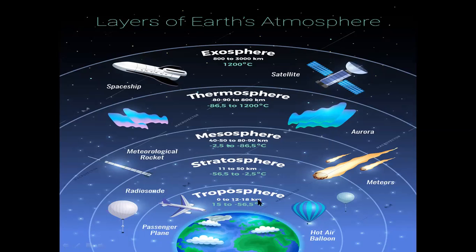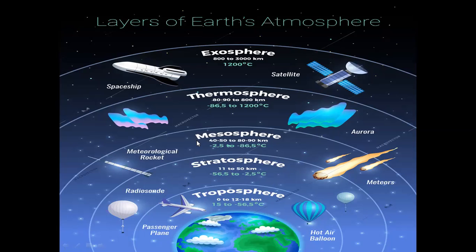Firstly, the troposphere's temperature is 15 degrees to minus 56.5 degrees centigrade. For the stratosphere, its temperature is minus 56.5 to minus 2.5 degrees centigrade, continuing from the previous slides.